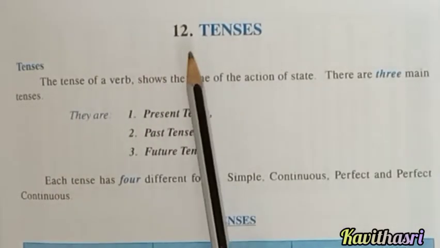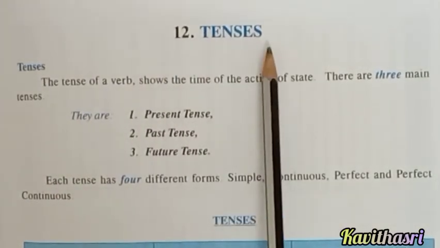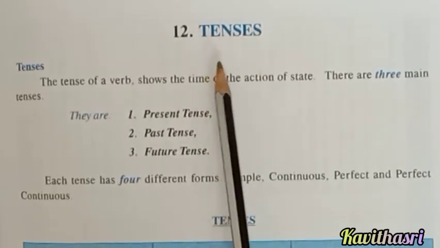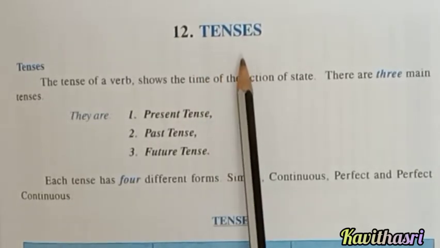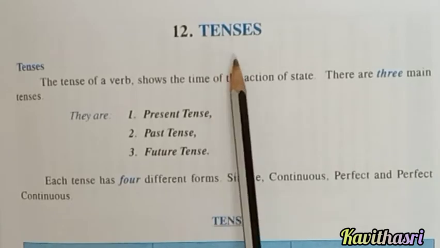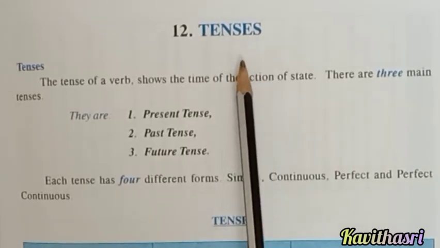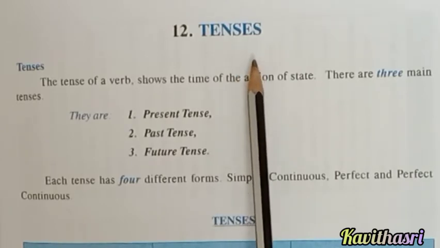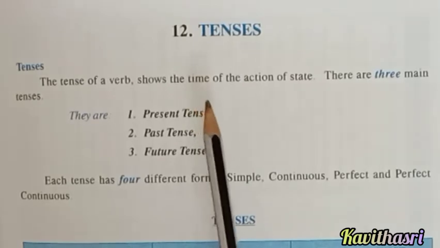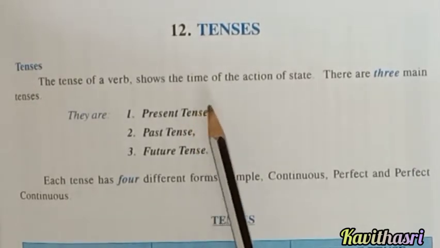Let us read the grammar. Tenses. Tense is derived from the Latin word meaning time. So tense shows the time of an action. How can we say the time of an action? By looking at the verbs, isn't it? In a sentence, we can identify the tense by seeing the verb.